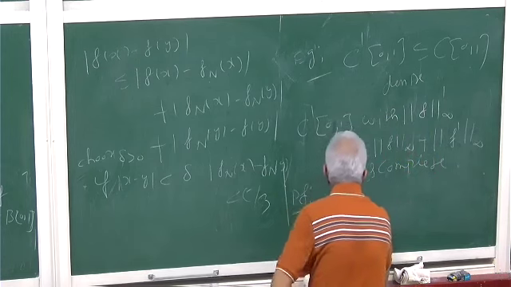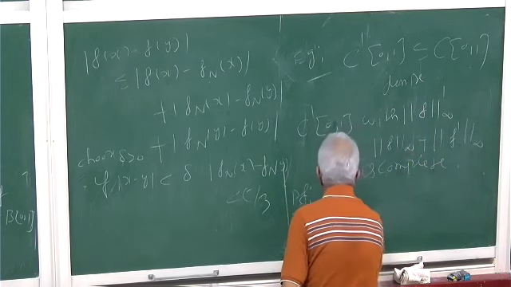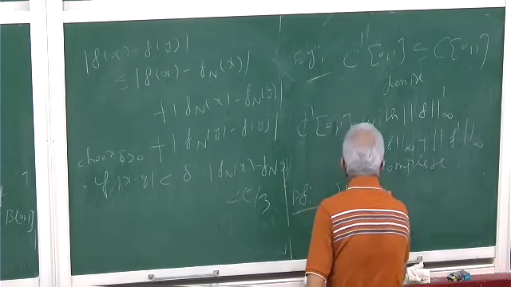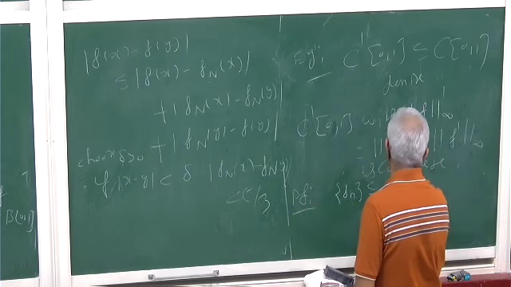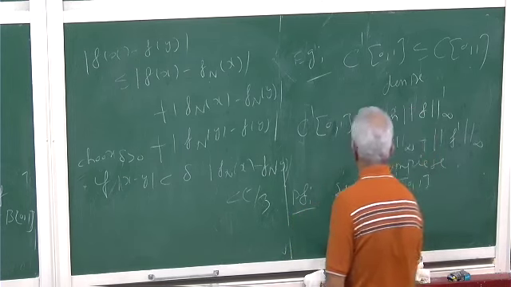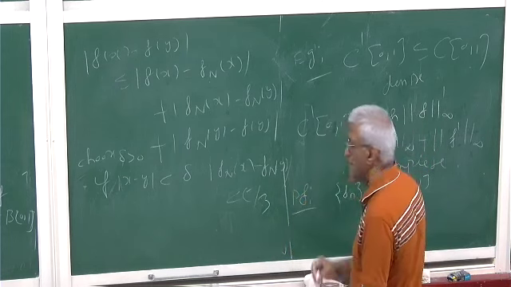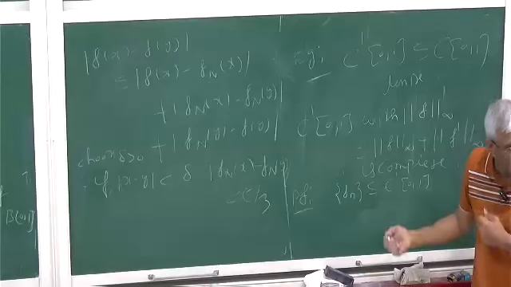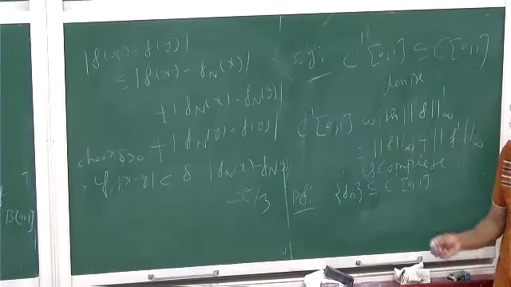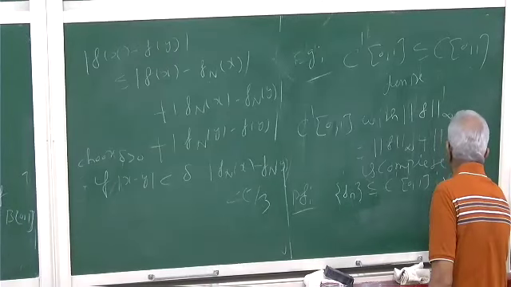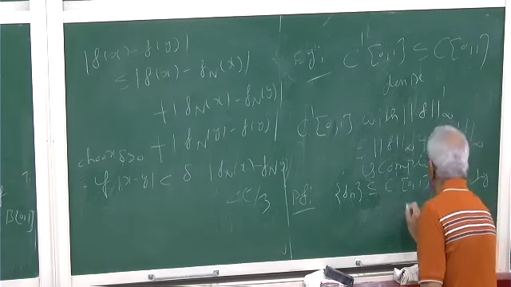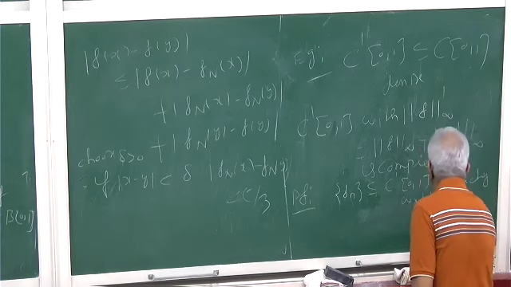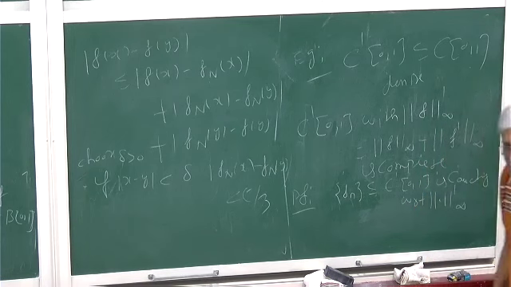So fn, let's start with this. fn contained in C1[0,1]. Suppose it is Cauchy with respect to the norm 1-infinity.